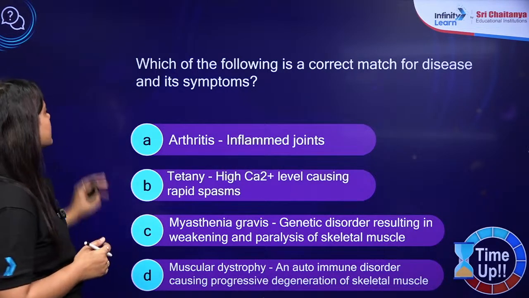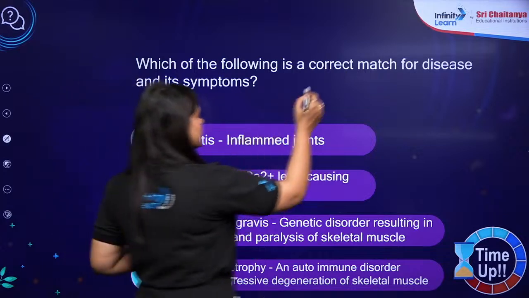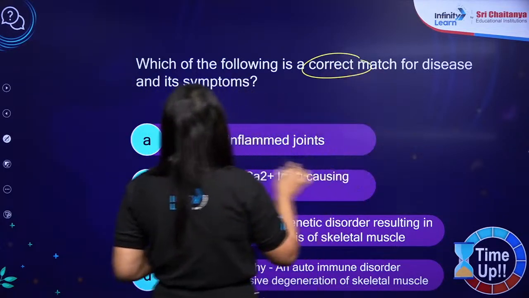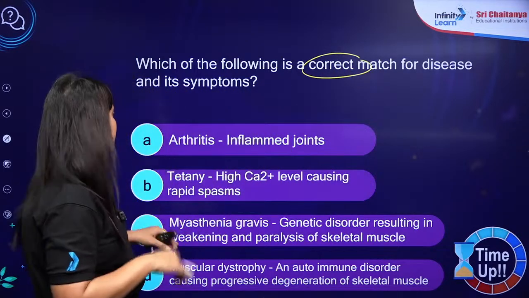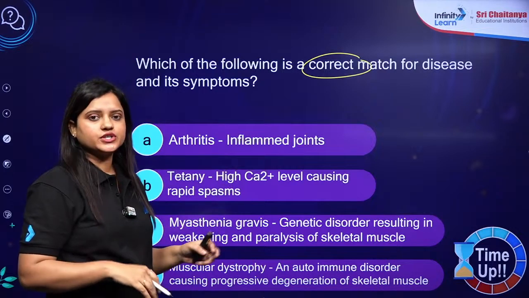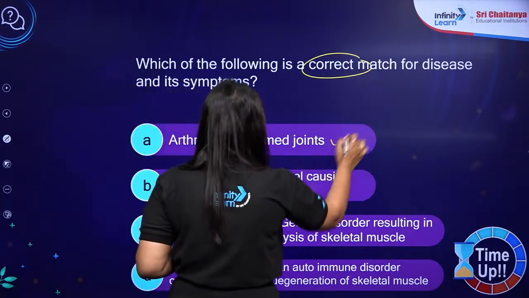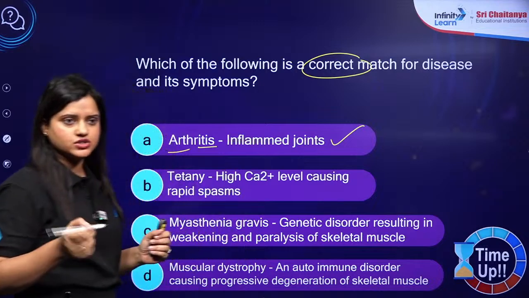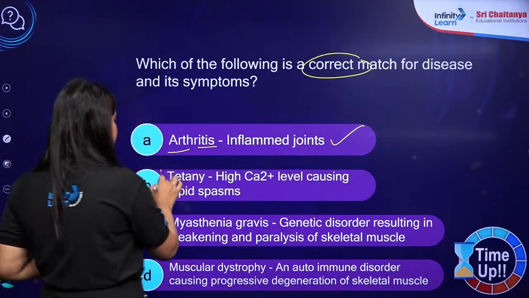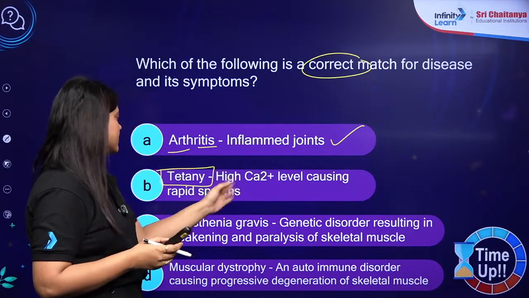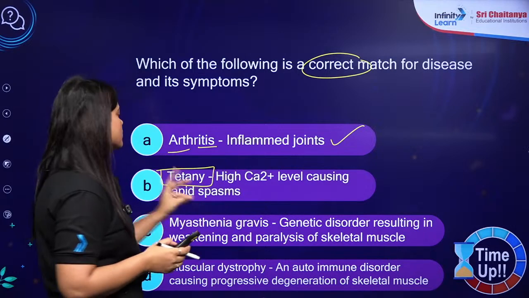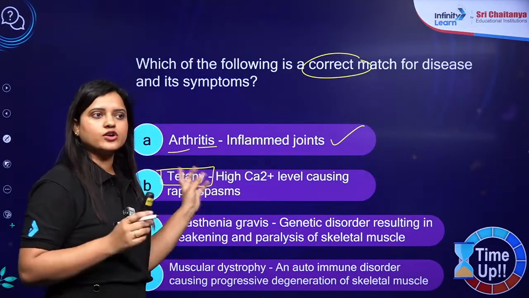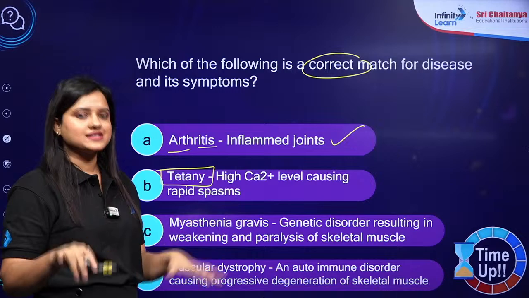Cool. So which of the following is a correct match for disease and its symptoms? Arthritis is inflammation of joints. So this is right. We know arthros means joint and itis means inflammation. So this is correct. Tetany, high calcium level causing rapid spasm. So what happens in tetany? It is prolonged contraction of muscles without relaxation.